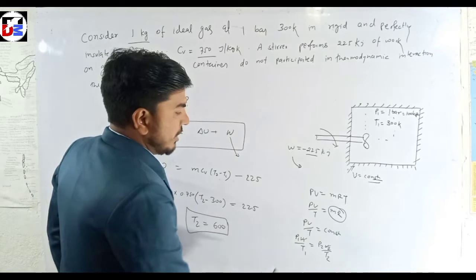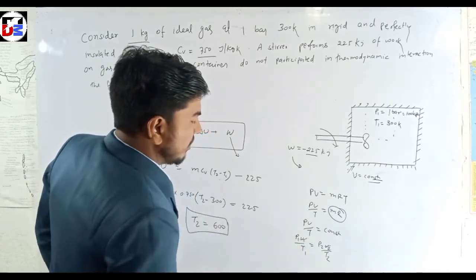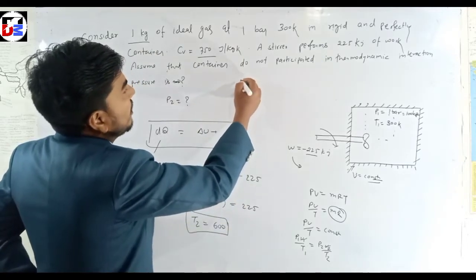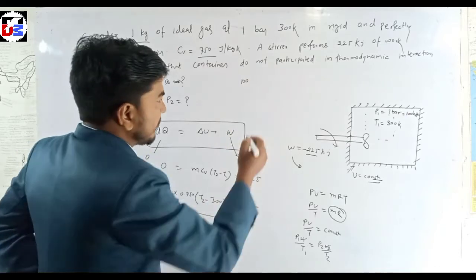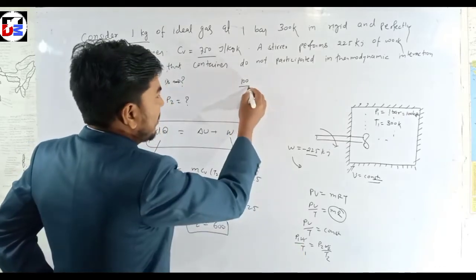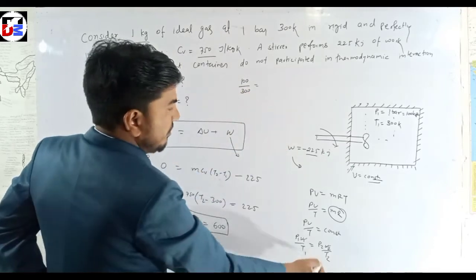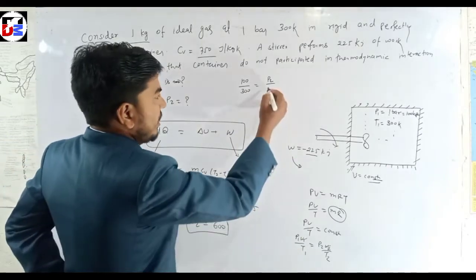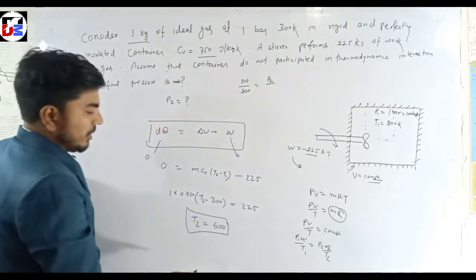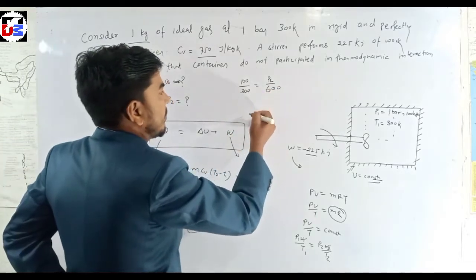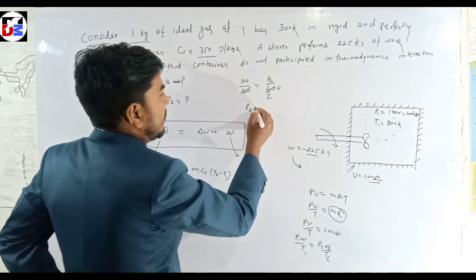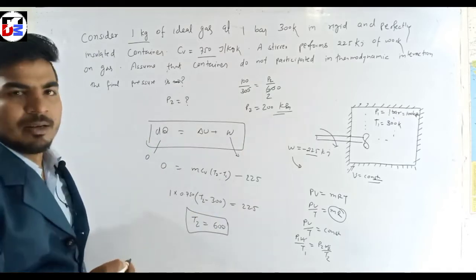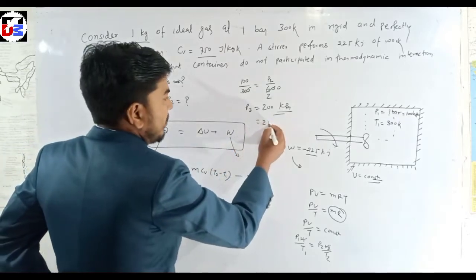P1 is known, P2 is to be found, T1 and T2 are known. Putting P1 as 100 kPa and T1 as 300, equal to P2 over T2, which is 600. Calculating, P2 is 200 kPa, and in the options it is in bar, so you can write 2 bar.